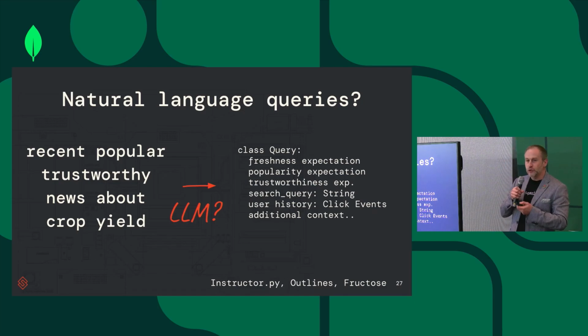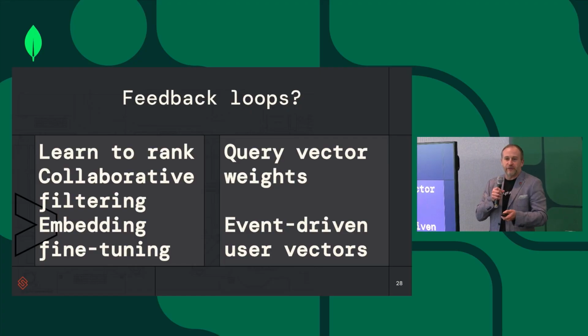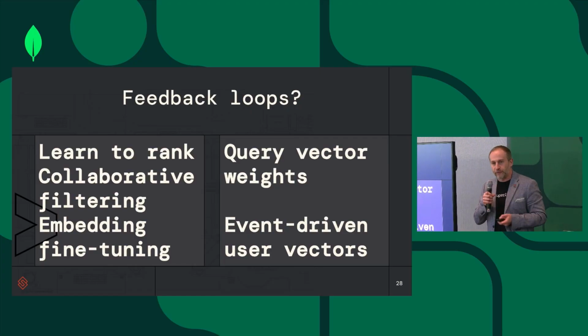Now, how do you do that with natural language queries? We'll talk about it in a second. But then you also want to create some feedback loops. As a user interacts with the results you gave them, you want to learn something about the user. What do they prefer? Do they prefer fresher results? Do they prefer more popular results, etc.? How do you build this feedback loop?